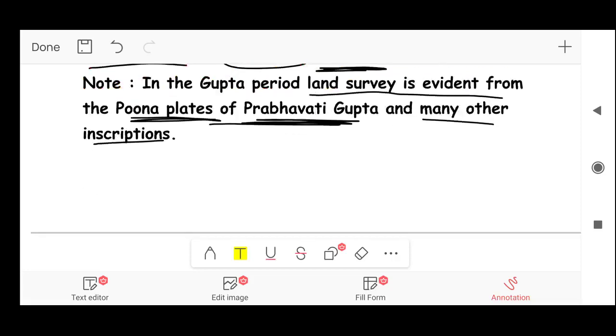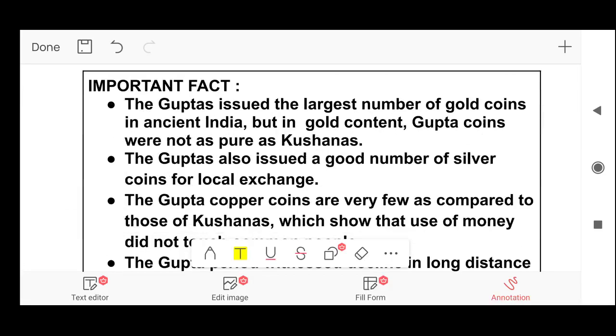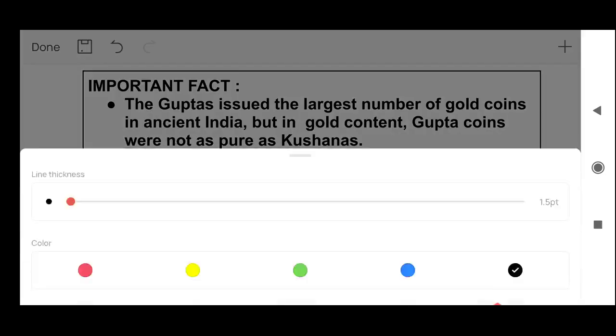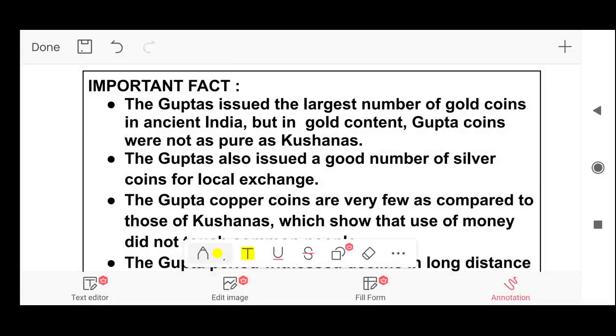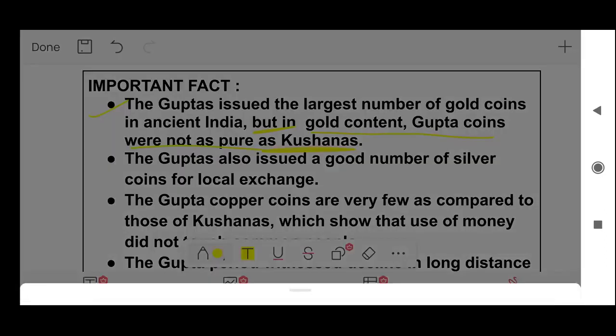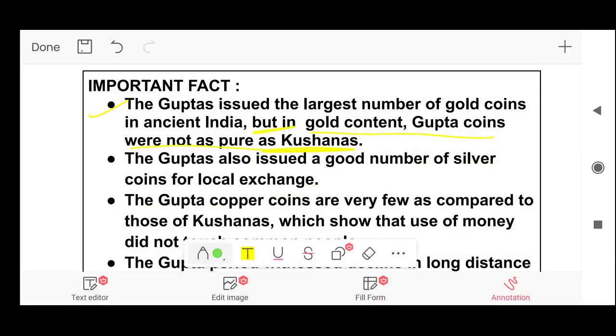Now let's learn some important facts. First point, the Guptas issued the largest number of gold coins in ancient India, but in gold content, that is purity, Gupta coins were not as pure as those of the Kushanas. So please clear your confusion. Guptas were the ones who issued the largest number of gold coins, not the Kushanas. But in terms of purity of the gold coin, Kushanas were better.